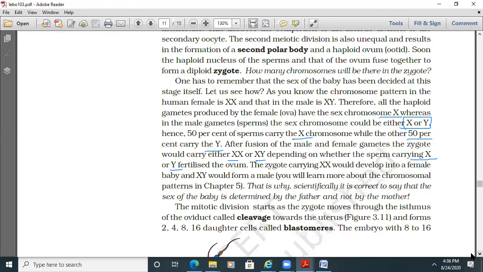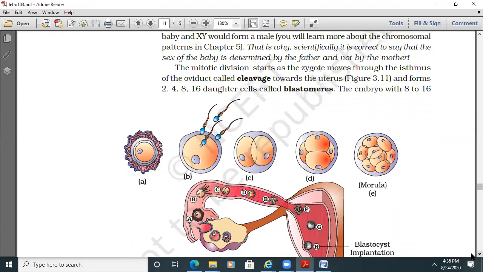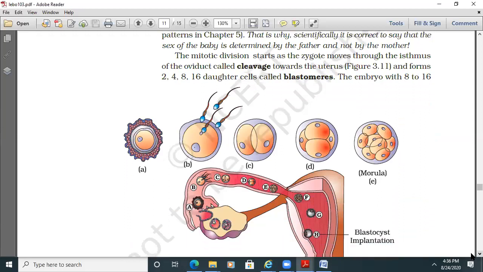The zygote carrying XX would develop into a female baby, and XY would form a male. You will learn more about this chromosomal pattern and sex determination in chapter 5, Principles of Inheritance and Variation. That is why scientifically it is correct to say that the sex of the baby is determined by the father and not by the mother.